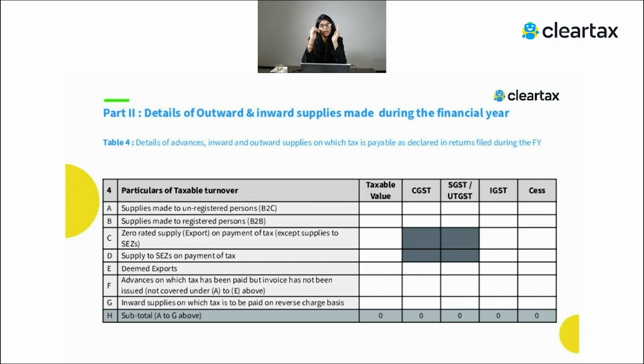There could be another case. There was a certain liability which was reported in 18-19 but the value was wrong. So let's say there was a particular liability of 1 lakh rupees, but you reported only 80,000 while filing the return for the financial year 18-19. So you just showed 80,000, and the remaining 20,000 you showed in the next financial year, 19-20, which is related to 18-19.